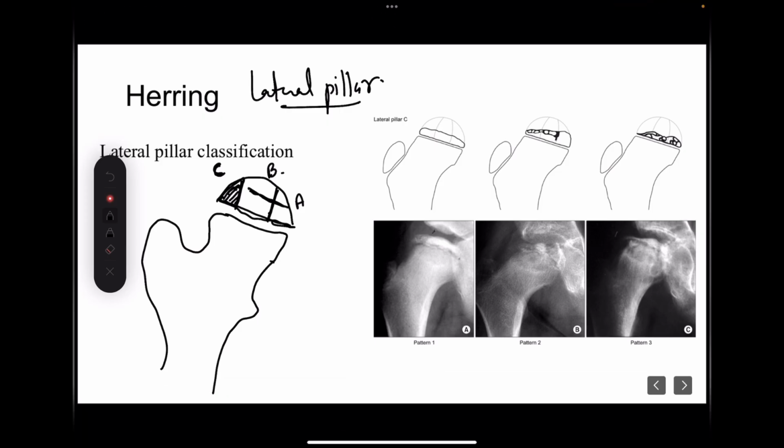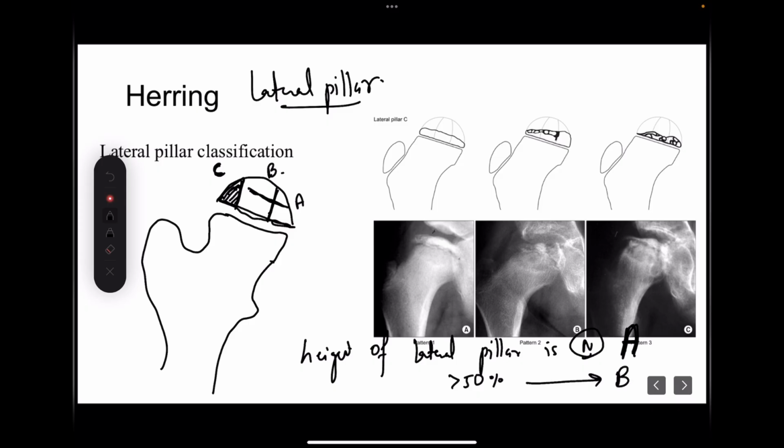Whenever the height of the lateral pillar is normal, this is lateral pillar type A. Whenever the height is more than 50%, but it is reduced, this becomes type B. And whenever the height is less than 50%, it becomes lateral pillar C. So based upon what type of lateral pillar classification, whether it is A, B or C, we will be deciding what should be the management plan.